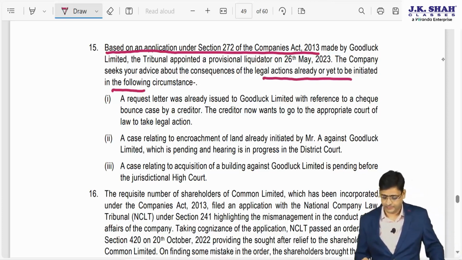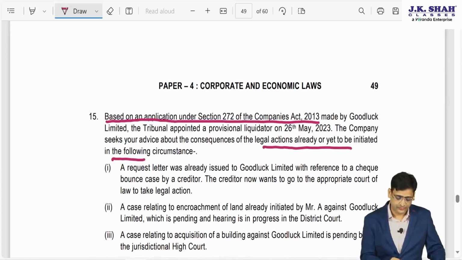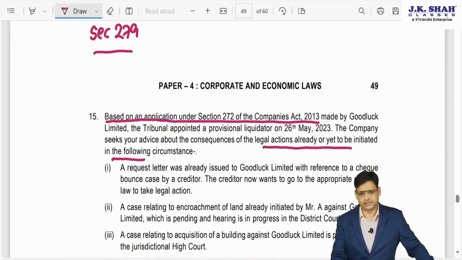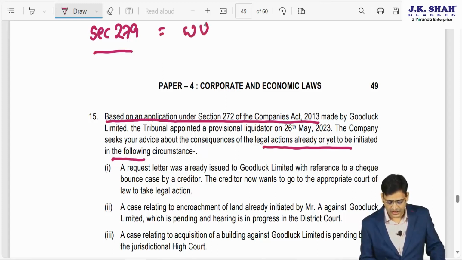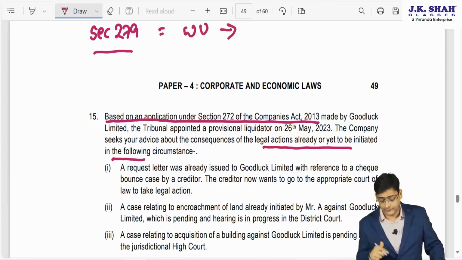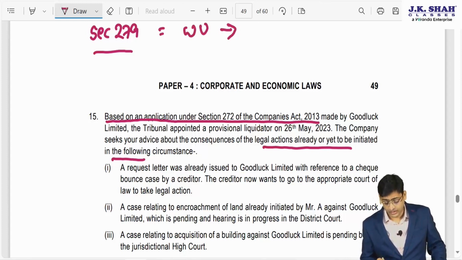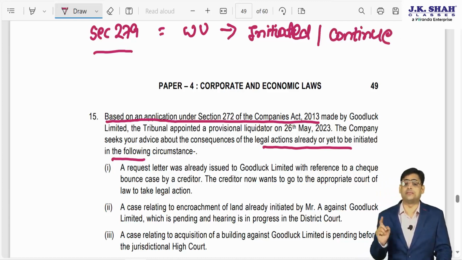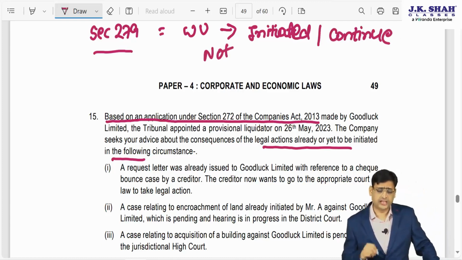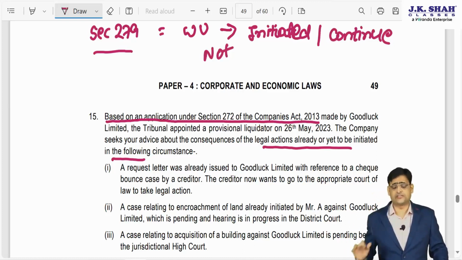If you have studied the winding up chapter, then you must remember that we have studied section 279 of the Companies Act 2013. We have studied that after winding up is initiated, if any case is to be started, then no cases will be initiated. And if it is already going on, then it will not continue. So it cannot be initiated, nor can it be continued, if it is already initiated, as far as winding up is concerned.